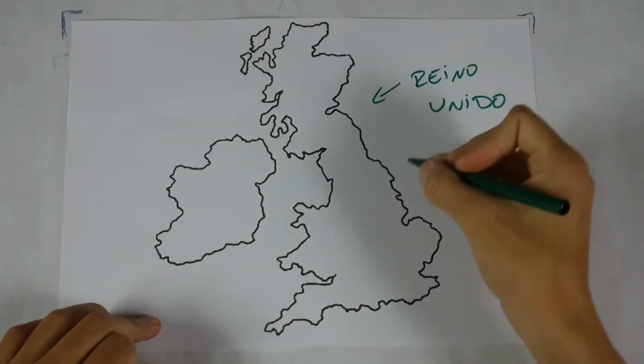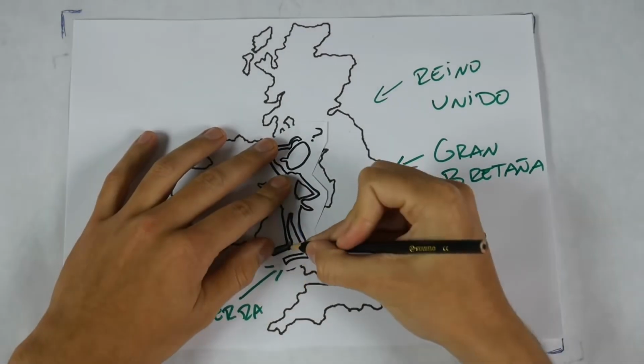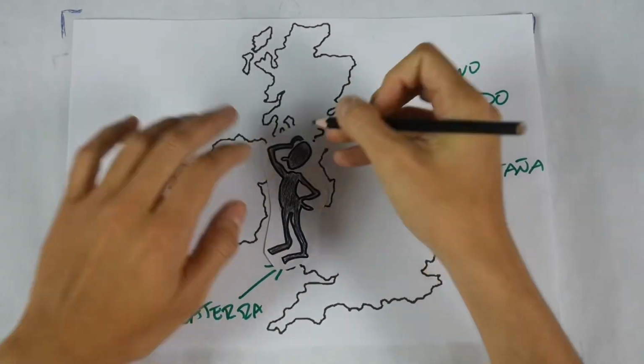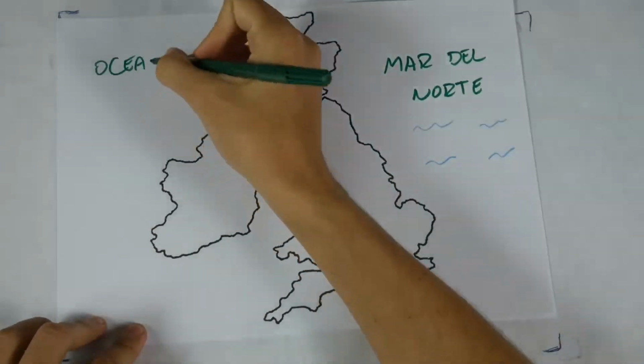United Kingdom? Great Britain? Or England? It's a very common doubt that arises today and can lead us to make some serious mistakes. So let's look for a new map. To start, let's locate ourselves on the islands that are between the North Sea and the Atlantic Ocean.